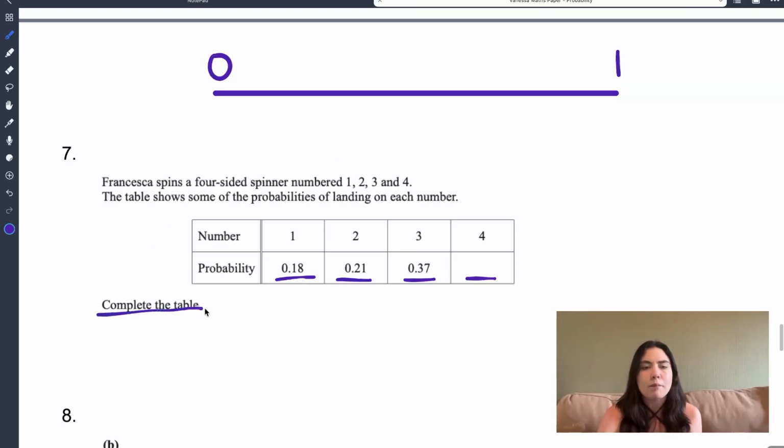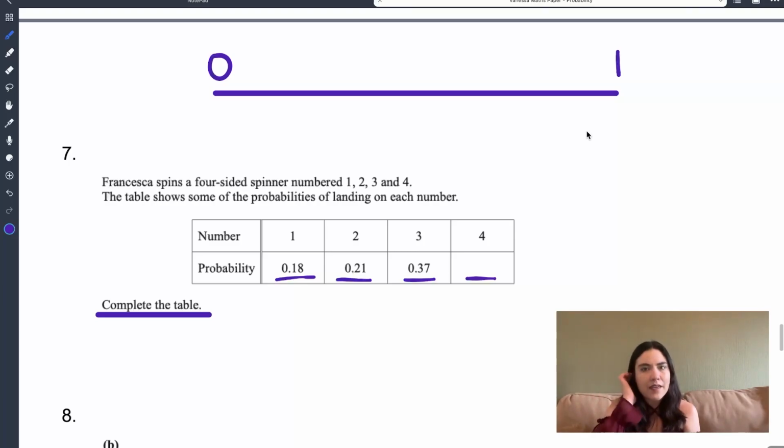Now we are asked to complete the table. This is where the scale comes in. Because remember that all probability, and this is a sentence I want you to remember, the maximum probability can be is 1. Now, if I have a dice, for example, we all know that a standard dice has 6 sides. When you roll the dice, do you think it's going to land on an 8? No, because there isn't an 8 on the dice. So the probability of it landing on 1, 2, 3, 4, 5, and 6 is certain because those are the only sides that are on the dice.